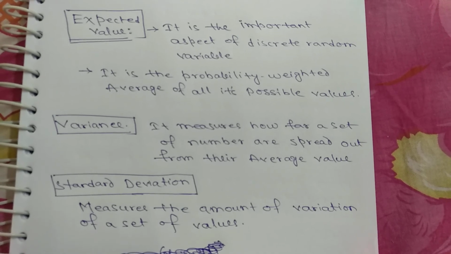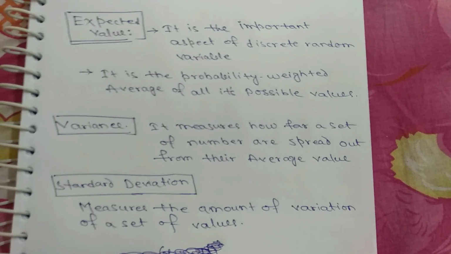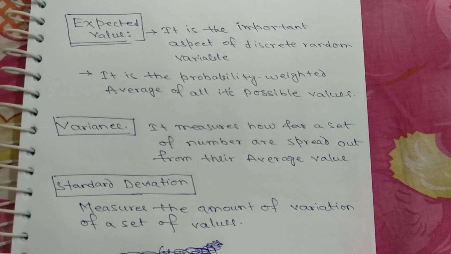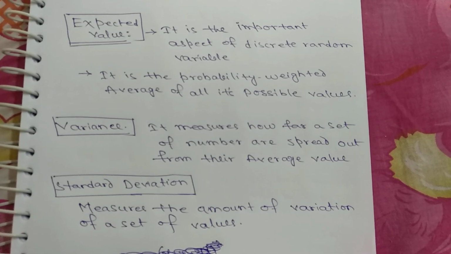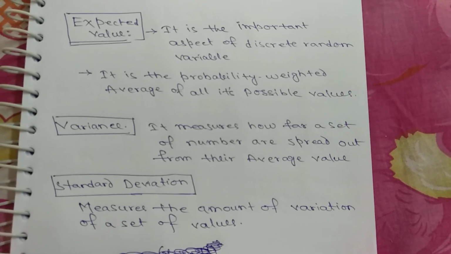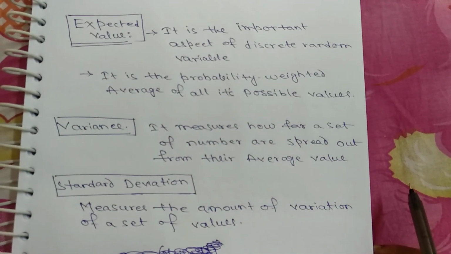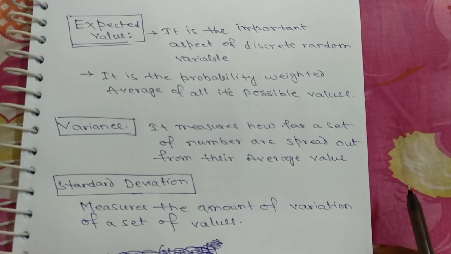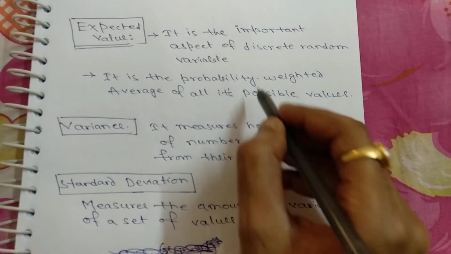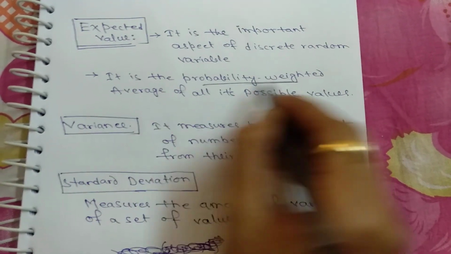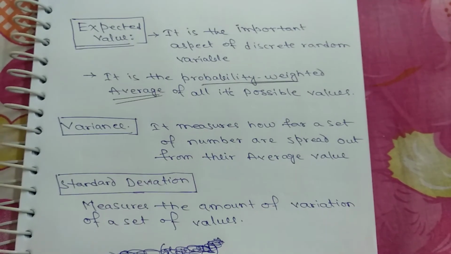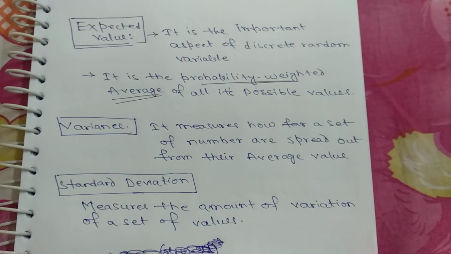Let's talk about expected value, variance and standard deviation. So first, what is expected value? It is an important aspect of a discrete random variable. It is the probability weighted average of all the possible values. The important thing here is that it is the probability weighted average of all the possible values.